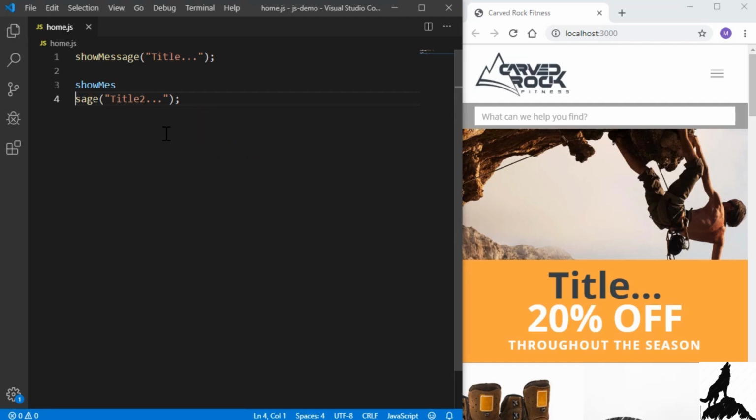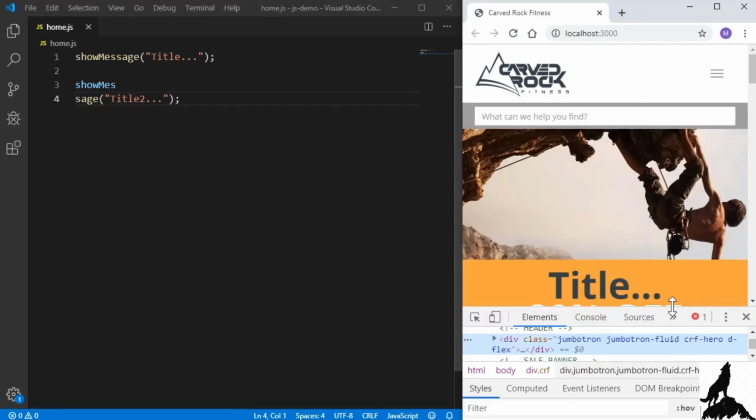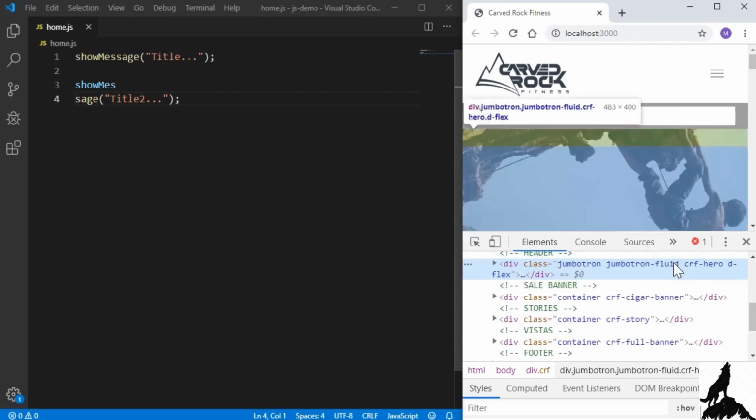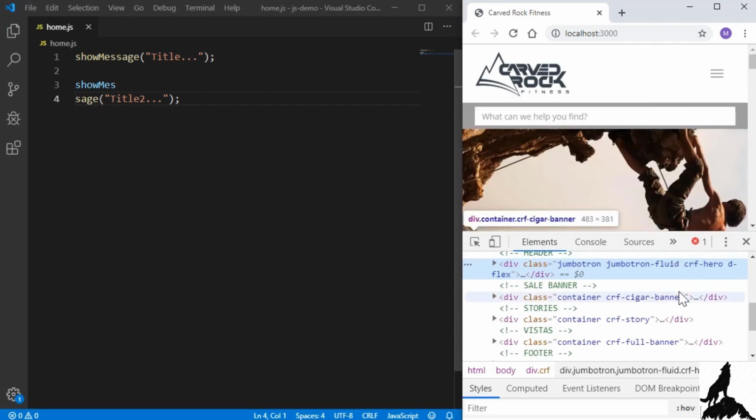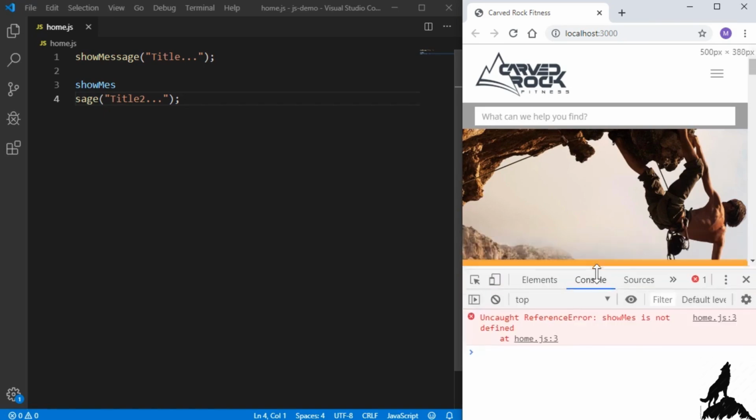The way to detect this is to use the browser tools, and I'm using Chrome, but pretty much any browser has similar tools. I'll right-click and go to Inspect. It pulls up developer tools. And this might look a little bit complex, but let's simplify it. First of all, we'll click on Console, and this is the console where JavaScript will show all our errors.